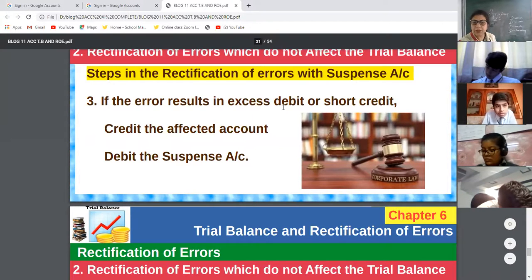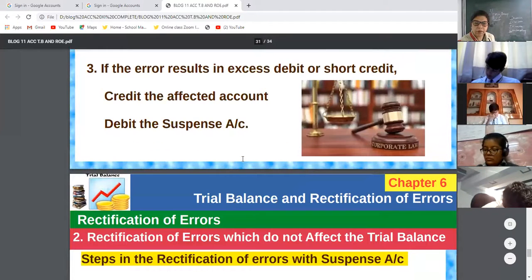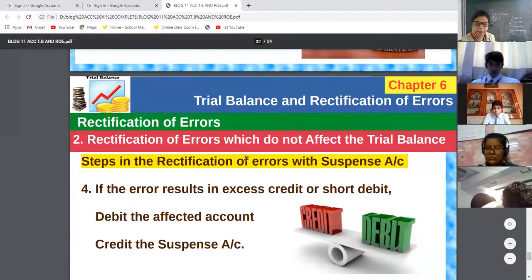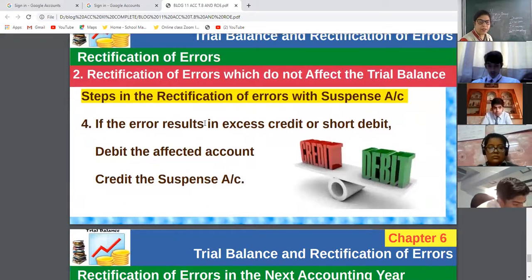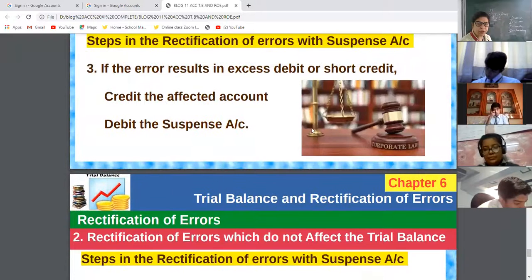Short debit, excess credit is the second condition. What will you do? Just reverse it. Excess debit, then debit the suspense account. If the error results in excess credit or short debit, just reverse it.